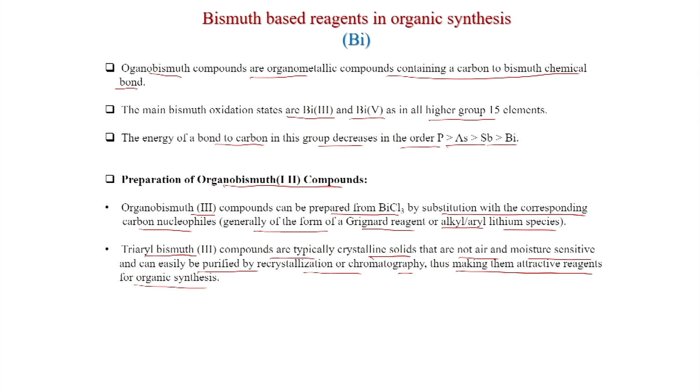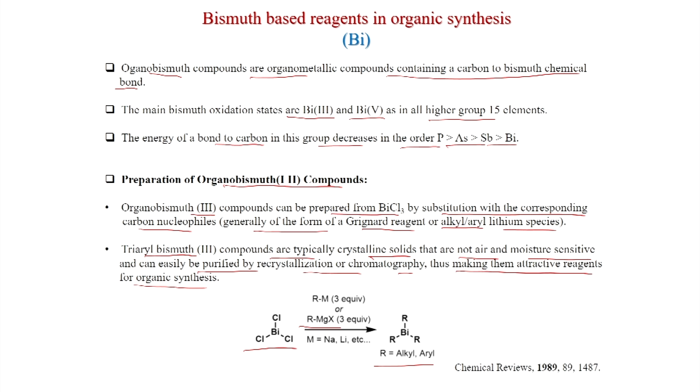So, bismuth 3 compounds are not moisture and air sensitive, so they are very useful in that way. With bismuth trichloride you can generate this trialkyl or triaryl bismuth with the appropriate Grignard reagent, 3 equivalent. This was reviewed in Chemical Reviews 1989.